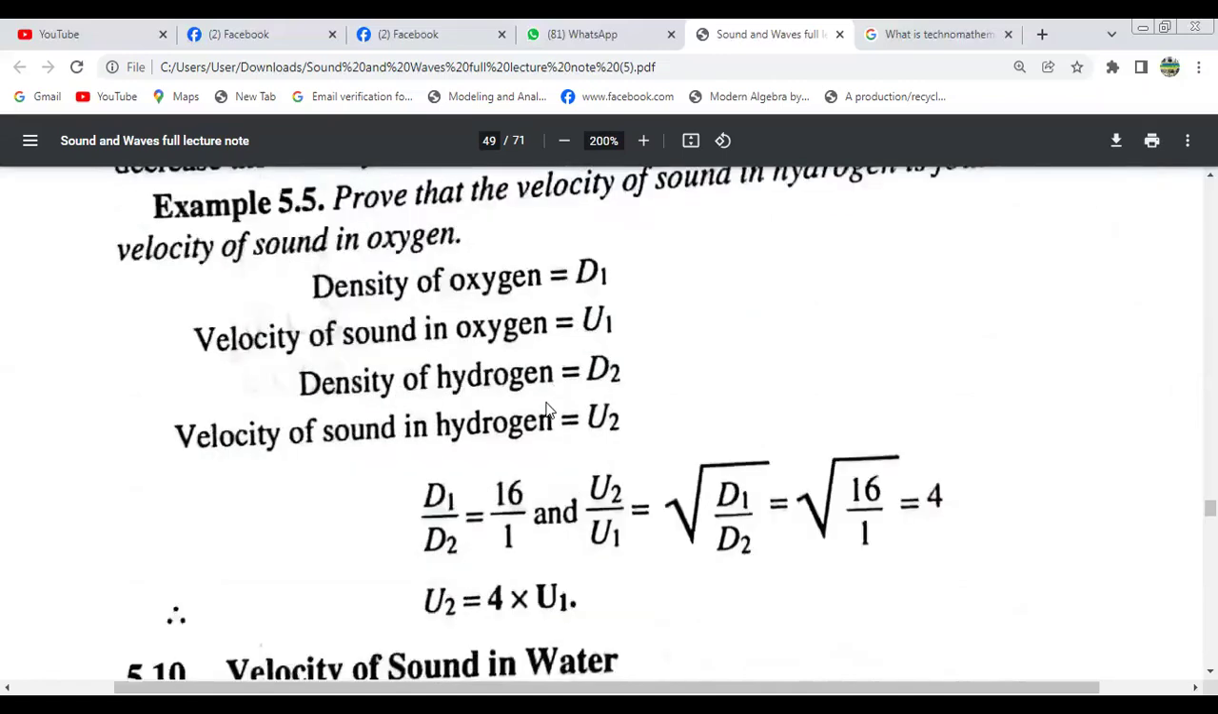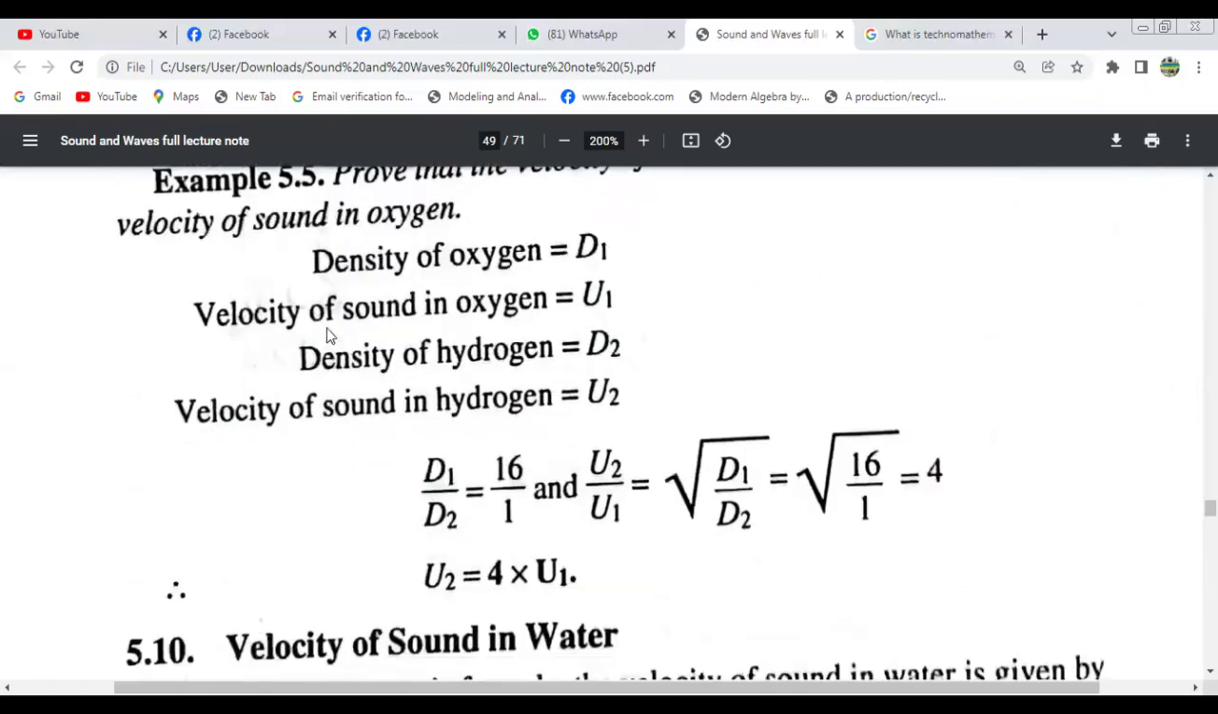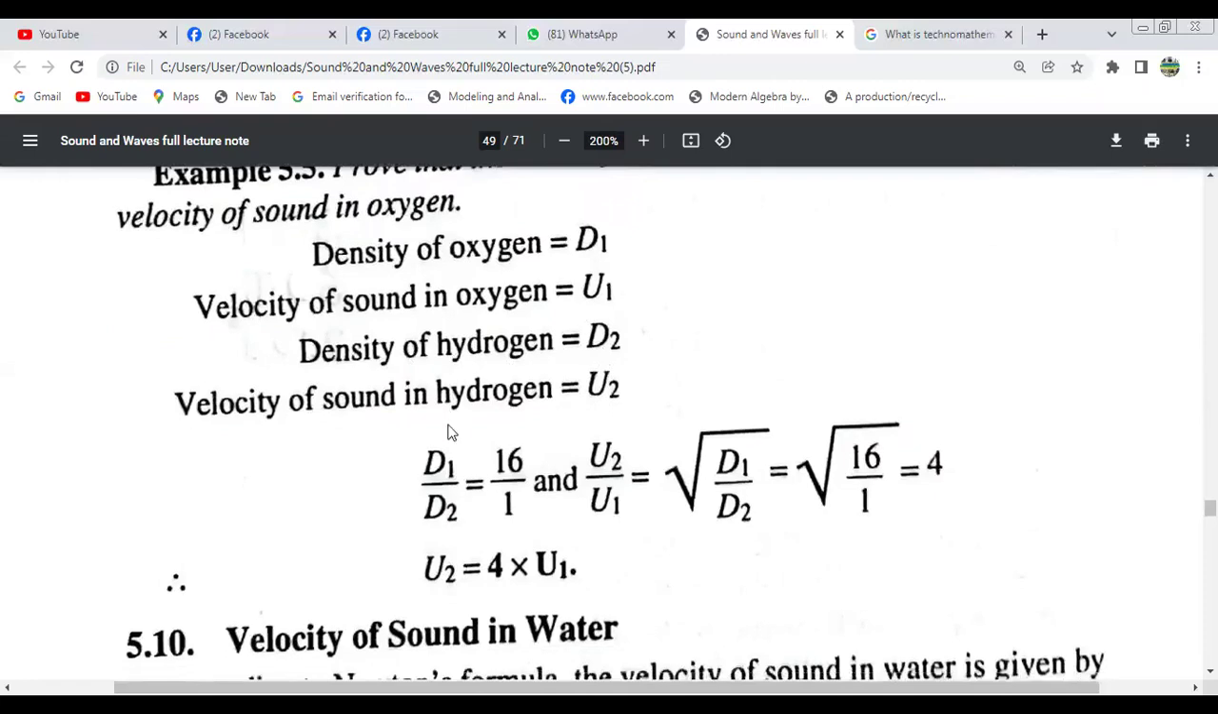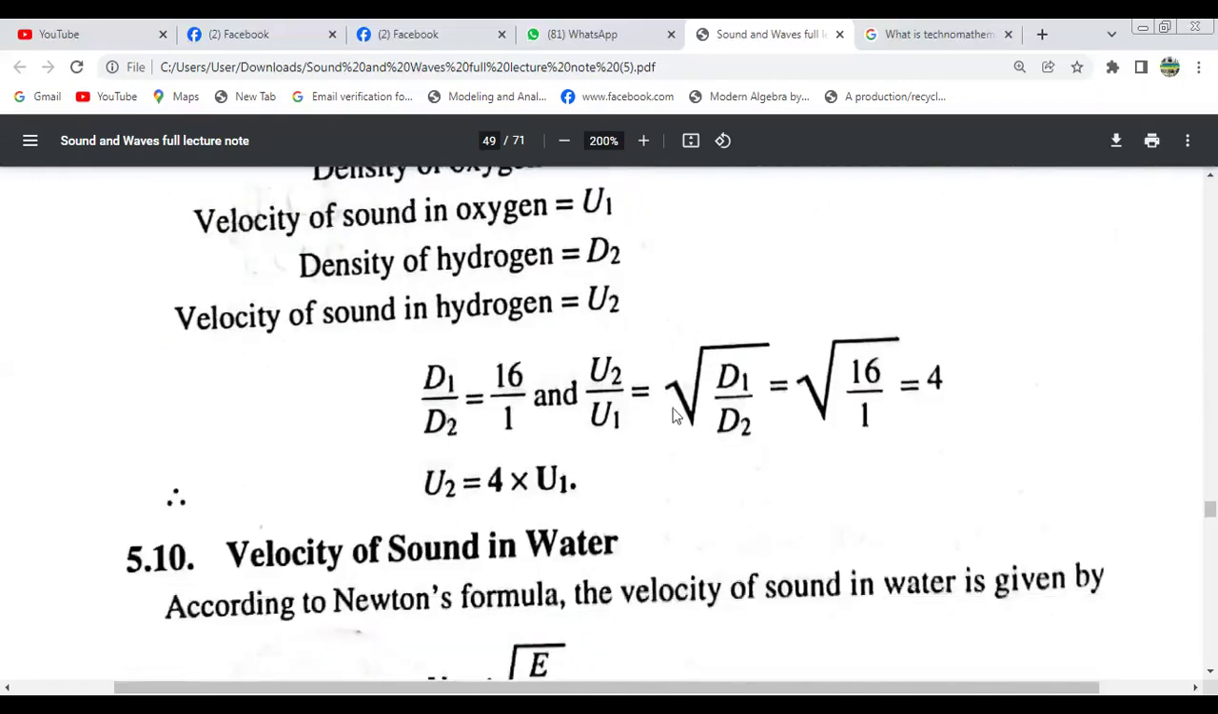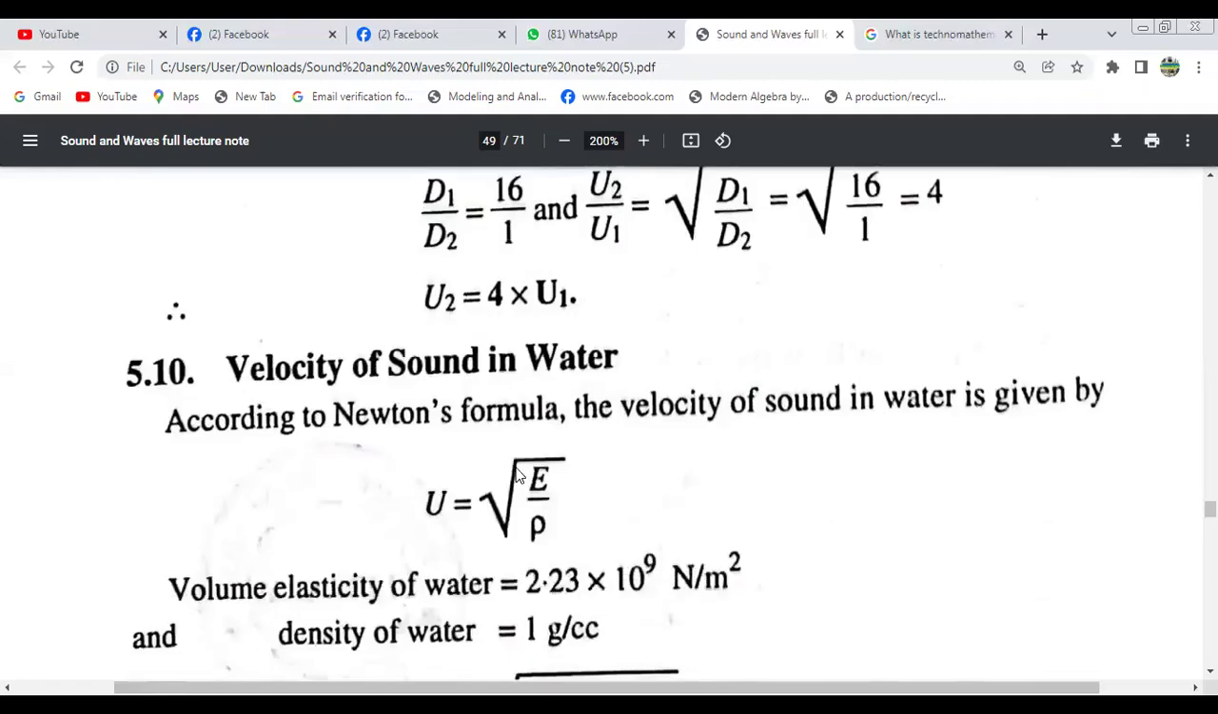in oxygen. The density of oxygen will be d1 and the velocity will be u1. Density of hydrogen will be d2 and the velocity will be u2. So d1 by d2 equals 4 times.